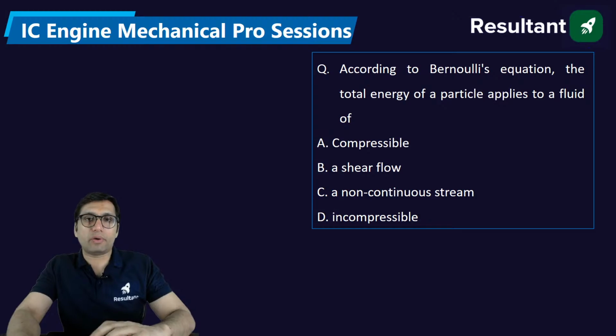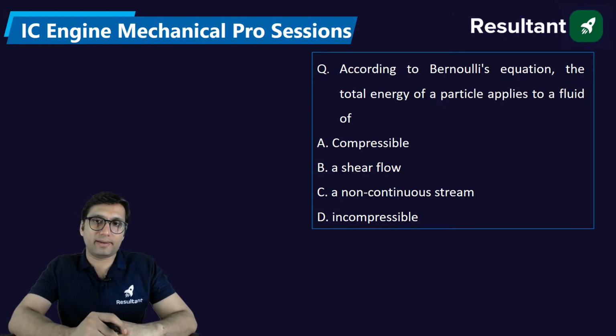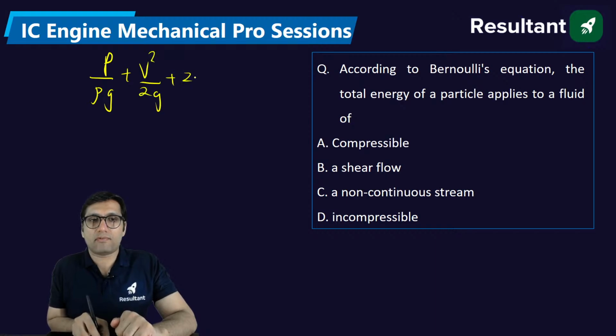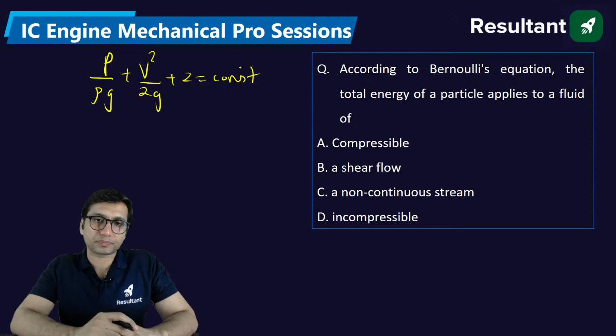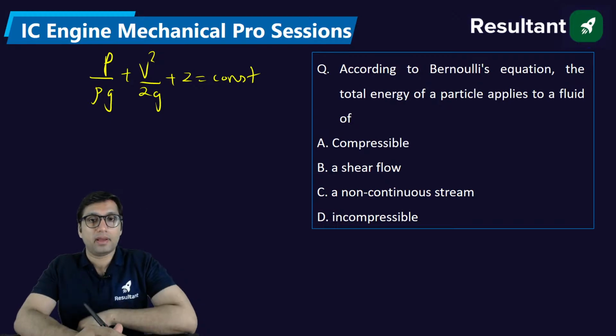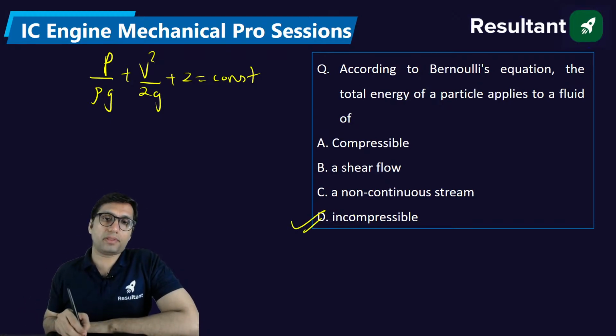According to the Bernoulli equation, the total energy of a particle in a fluid is the sum of all the energies: pressure head, kinetic head and potential head. The sum of all these energies is a constant at a point in the fluid flow. Now the Bernoulli equation is applied for an ideal fluid. An ideal fluid is a fluid which is incompressible.